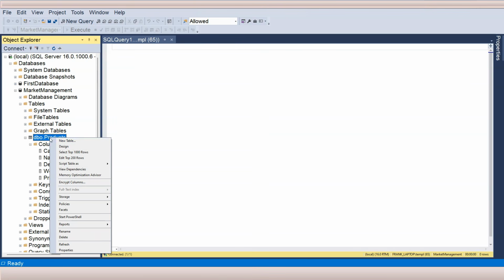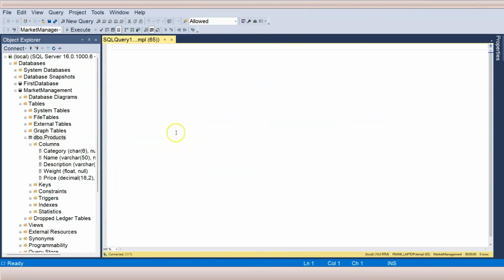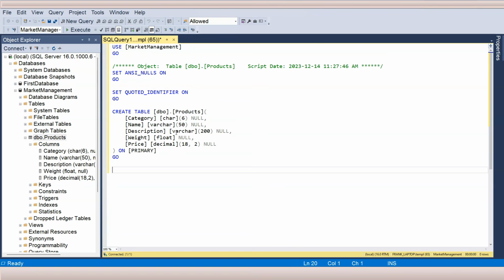I right click on the table, and then here is the menu for create table as, and then I can choose create to, and then I can choose clipboard. When I choose clipboard, it's going to generate the create table statement inside my clipboard. So I'm going to click on it. Everything is in the clipboard. I can paste it over here.